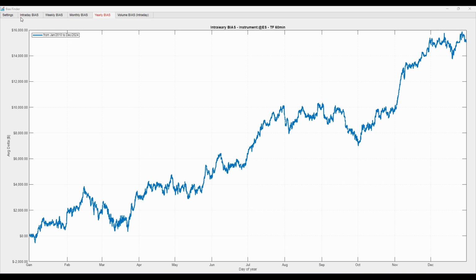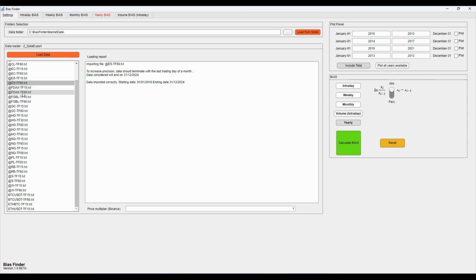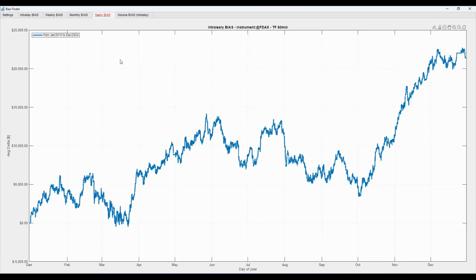If we wish, we could look at another stock index. For instance, let's switch to Europe with the DAX. We'll load the DAX data and calculate the annual bias trend here as well. And we see that the trend is very similar. This is not a surprise since the DAX is also a stock index.